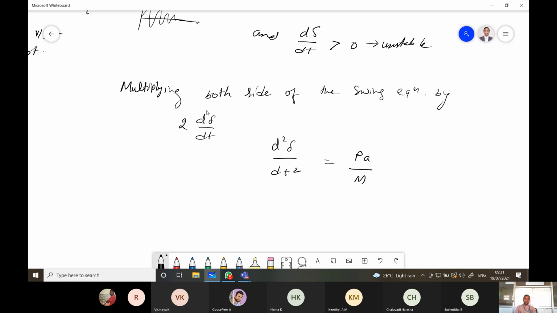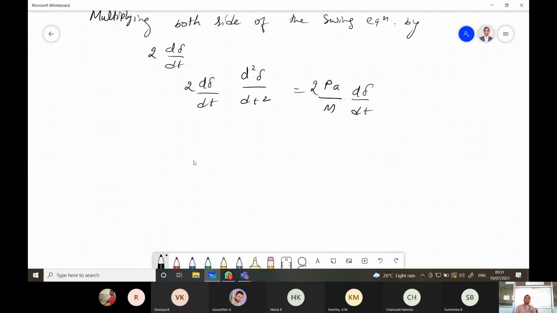So multiply 2 times dδ/dt on both sides. So this will become 2 times Pa/M into dδ/dt. Or we can write it as dδ/dt into dδ/dt, that is (dδ/dt) whole square, is equal to 2/M into Pa into dδ/dt. You can write like this.